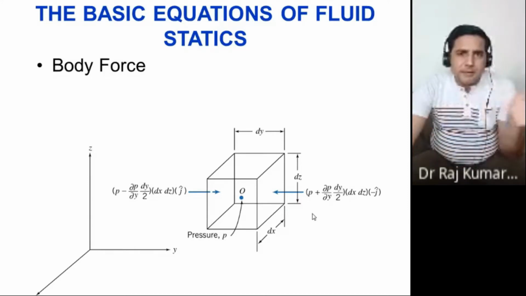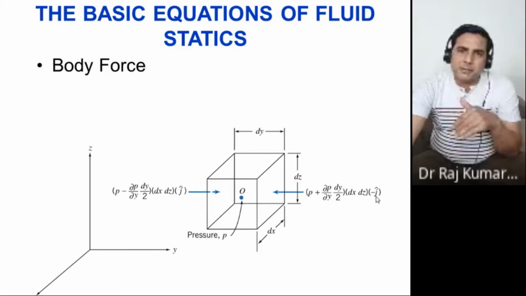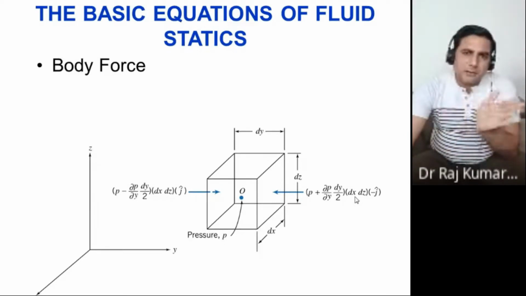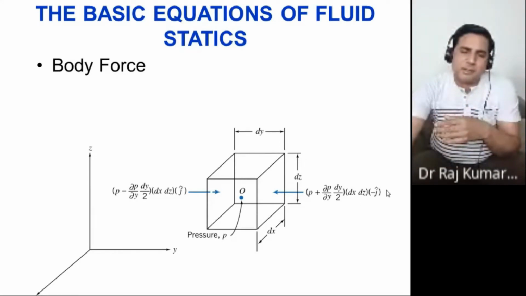Now it is acting in the minus y direction. So this is the minus y direction in the ijk coordinate system, so you are putting minus j cap. Is that clear? Yes, sir. So it's fine here. First you found the pressure, then you multiplied by area. The area of this plane is dx into dz, so that's the pressure force. Now you want to find its direction. It is acting in the minus y direction, so it's minus j cap actually.